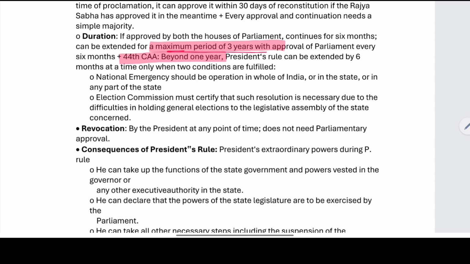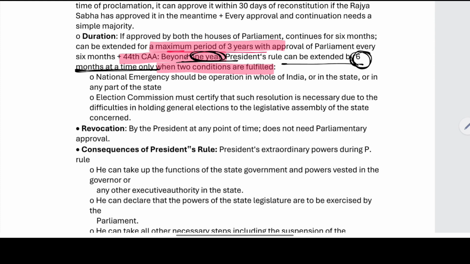If there is an extension, two conditions need to be fulfilled. Beyond 1 year, if there is an extension, it can be extended by 6 months when two conditions are fulfilled.